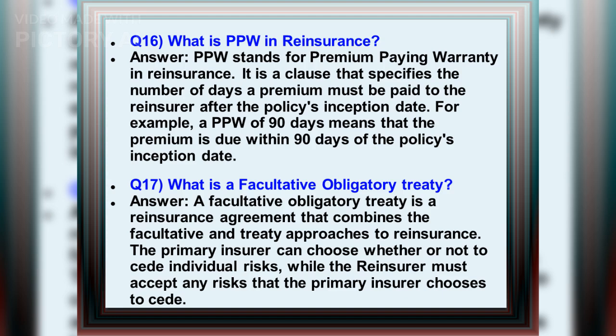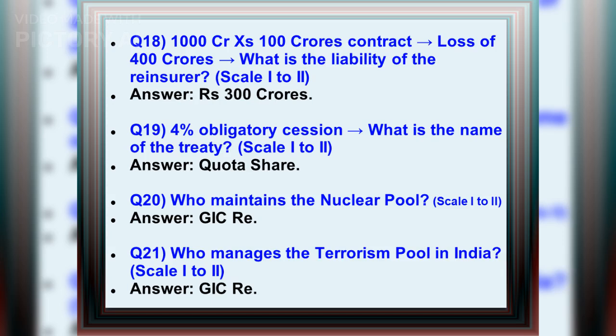Q17. What is a facultative obligatory treaty? Answer: A facultative obligatory treaty is a reinsurance agreement that combines the facultative and treaty approaches to reinsurance. Q18. 1000 SR is 100 crores, contract loss of 400 crores. What is the liability of the reinsurer? Answer: 300 crore rupees.